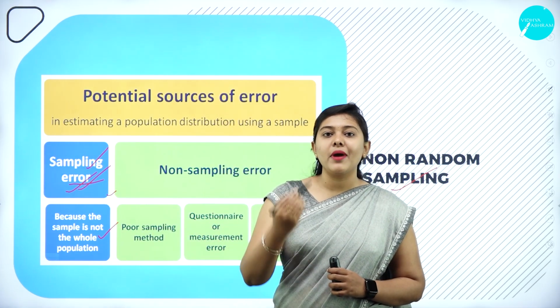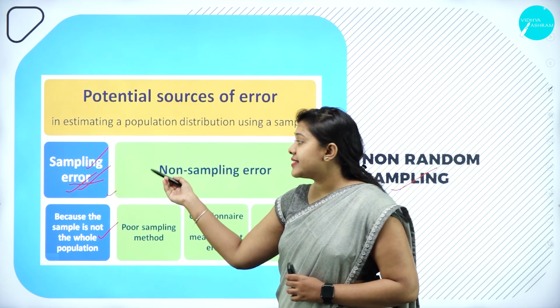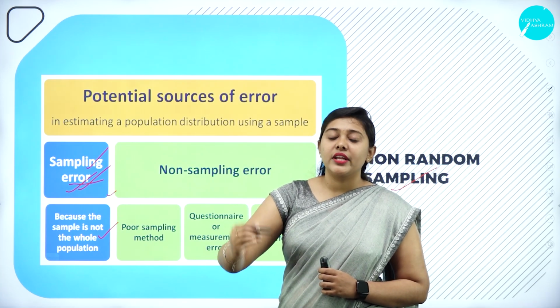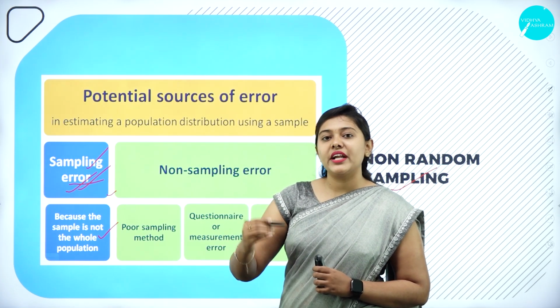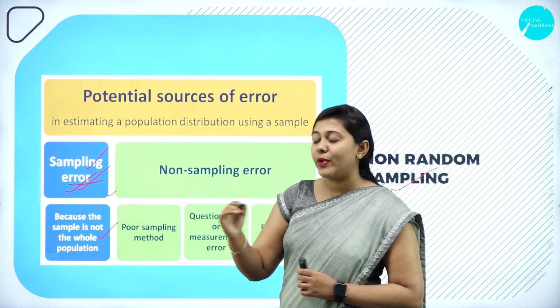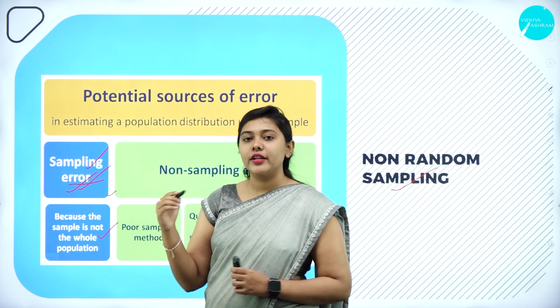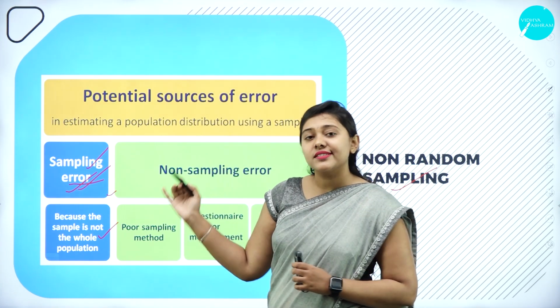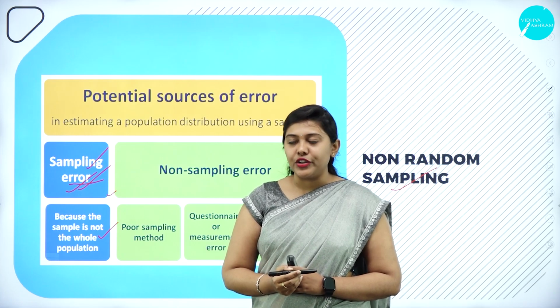You should ask me, ma'am, how to minimize the sampling error? How can you minimize the sampling error? By taking a large quantity. By taking a large sample, sampling error can be reduced. By taking more samples, error can be reduced.